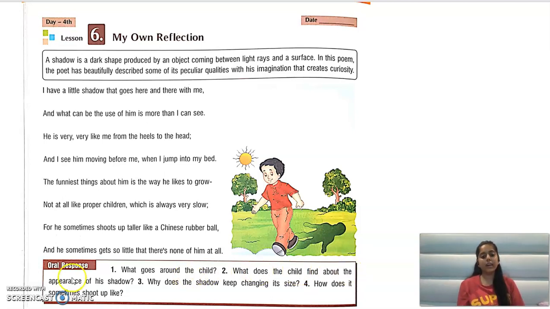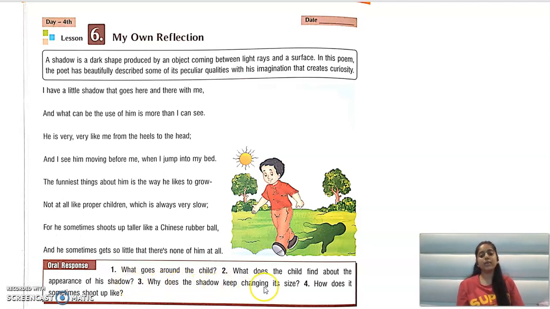What does the child find about the appearance of his shadow? How does the shadow appear? It appears just like him. It appears like him from heels to head, from head to toe.